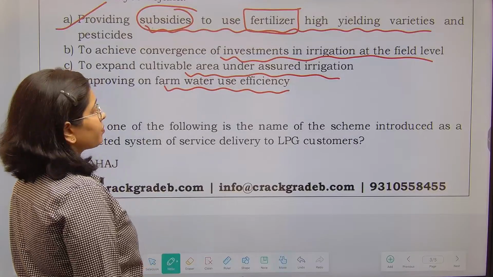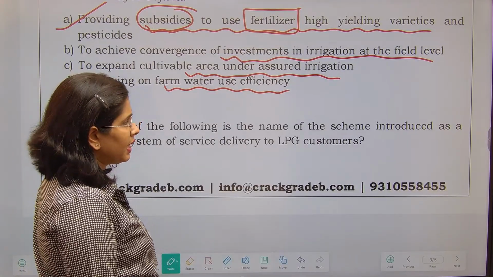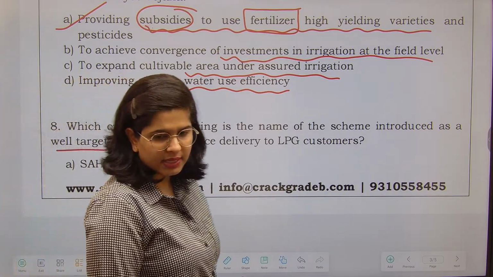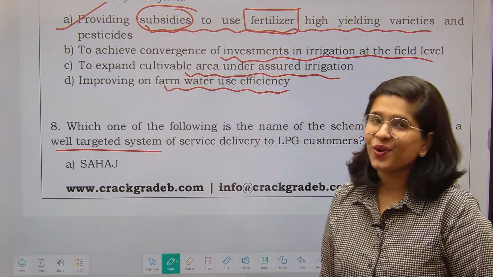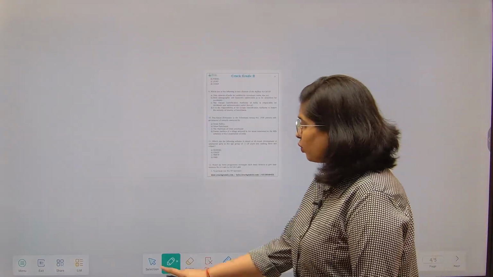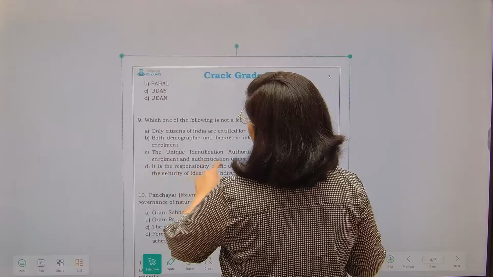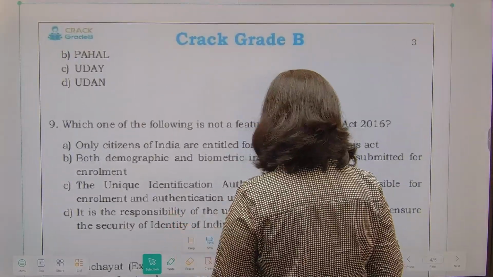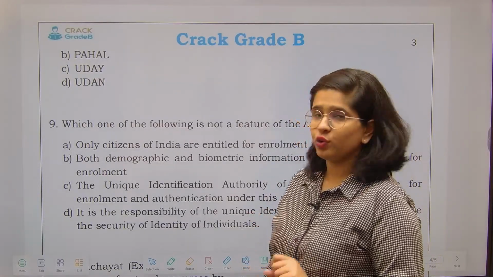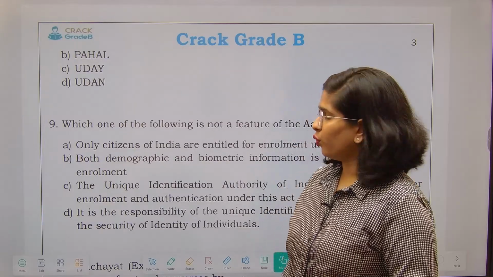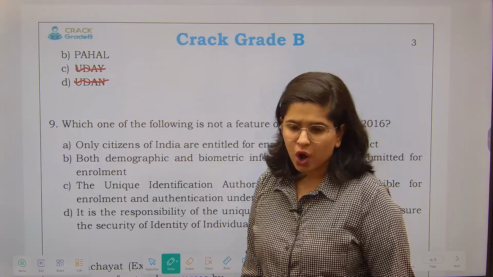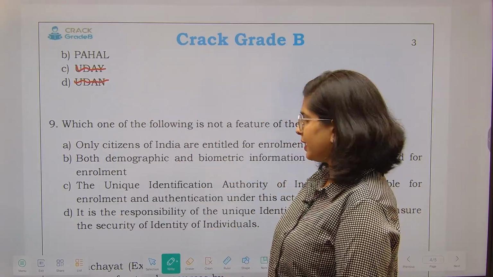Next is, which one of the following is the name of the scheme introduced as a well targeted system of service delivery to LPG customers? Fine. Now here comes again the role of short forms. You are going to see Sehaj, Pehel, Uday, Udan. Right? There are so many short forms given. Now this is your work. Out of this, you can just remove two. Udan is not. Uday is related to the discoms, right? Ujjwal discoms yojana, it is related to that.